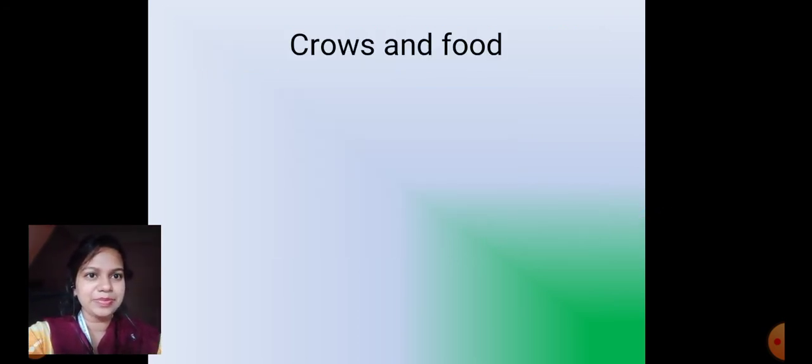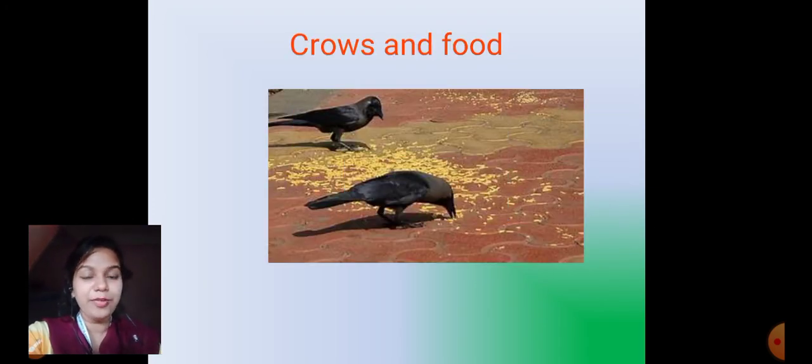Similarly, you know crows. Crows also. What will happen if tomorrow morning you go outside and you throw some food around? Take a handful of grains and throw them around. After some time, what will happen? The crows will get the message. And then there will be a lot of crows outside your house.